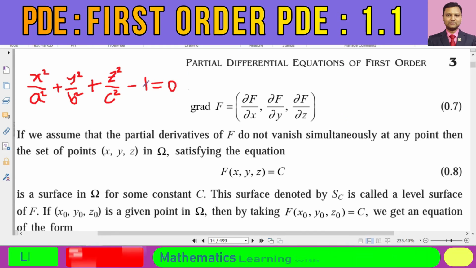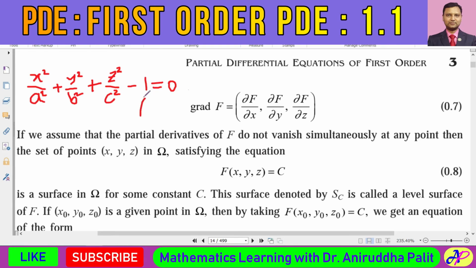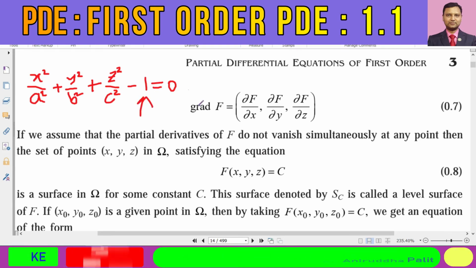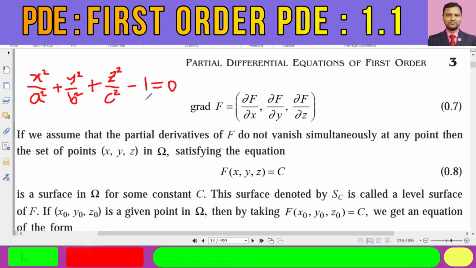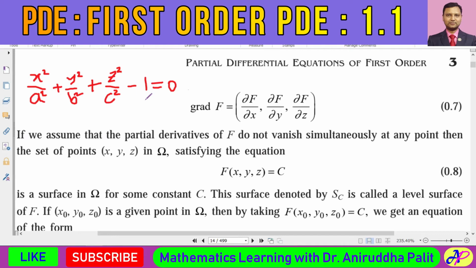And depending upon the value of this quantity 1, it may be 1, it may be 2, it may be 3, or whatever it is. It may be any other kind of constant. And depending upon this kind of constant, we will get different kind of ellipsoid.